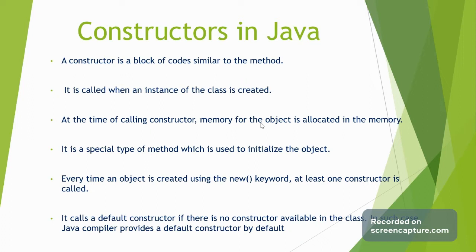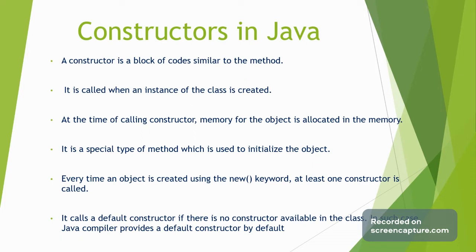It is called when an instance of the class is created. At the time of calling the constructor, memory for the object is allocated. It is a special type of method which is used to initialize the object. Every time an object is created using the new keyword, at least one constructor is called.